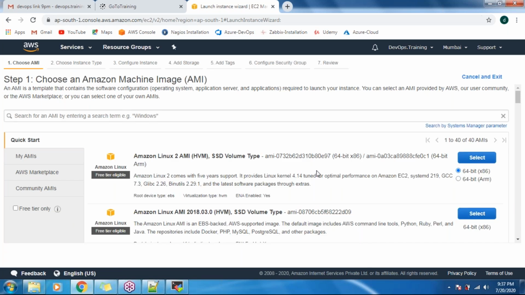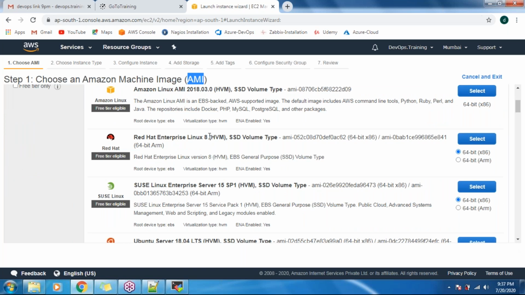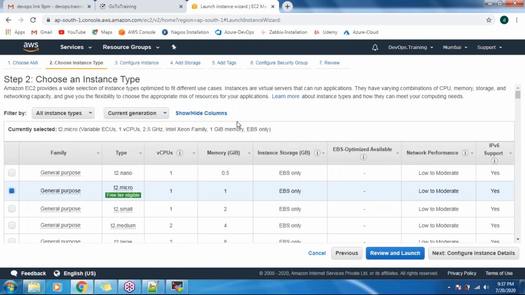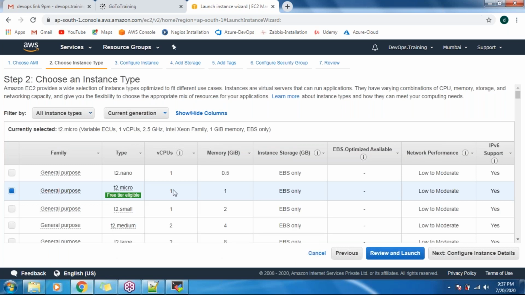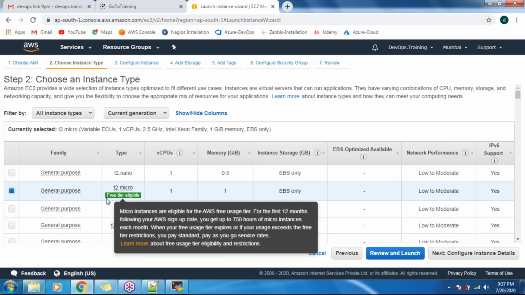Here you will find your operating system, guys, in the AMI, that is Amazon Machine Image. It is just like a template of your operating system. We will be using Red Hat. You can search for it, or try here. Click on Select, and it is a 64-bit operating system. By default you'll get 1 CPU with 1 GB of RAM. It is called T2 micro, the name they give for this instance, and it is free tier eligible also.